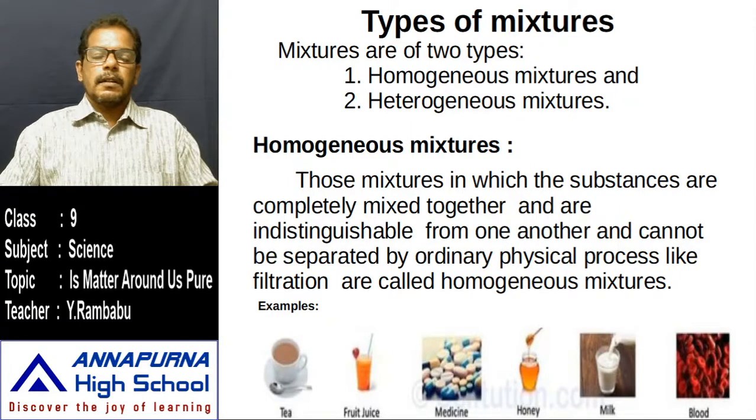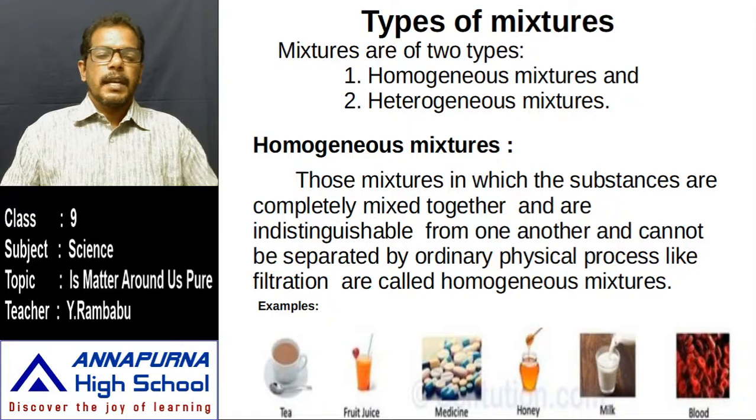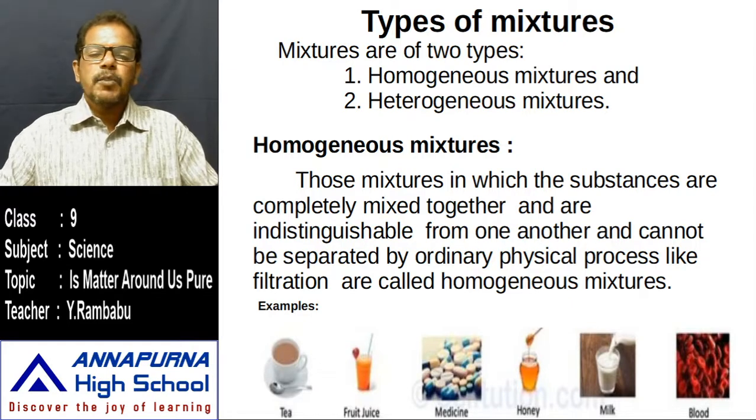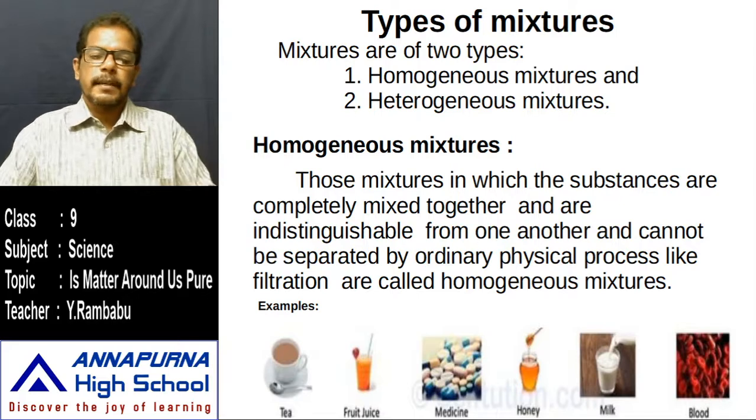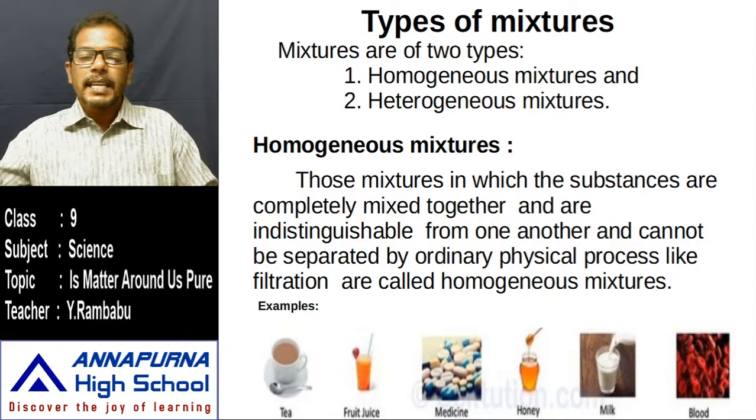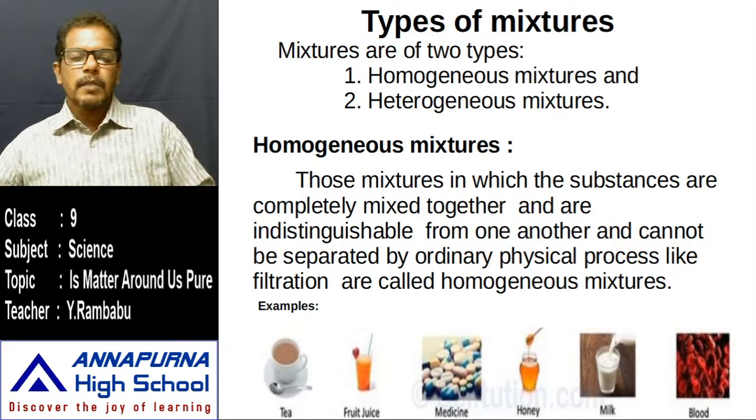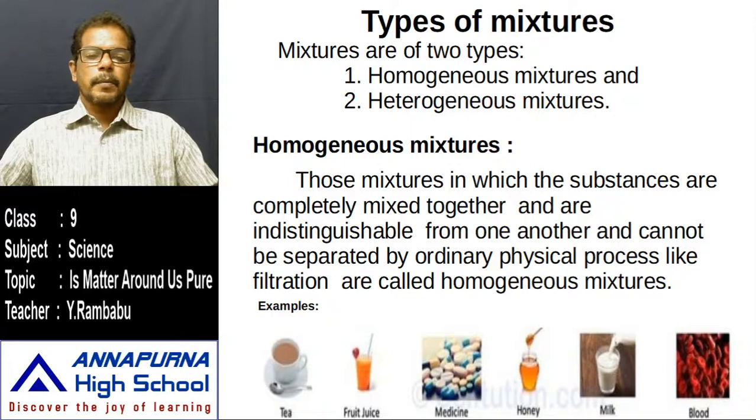Stir all the beakers well with a glass rod. In the first beaker, what did you observe? A blue color solution. In the second beaker also a blue color solution, but the intensity of the blue color is higher compared to the first beaker. In the third beaker, we observe different color components, that means we can easily distinguish them: at the bottom, a solid undissolved component, and above that another color solution.